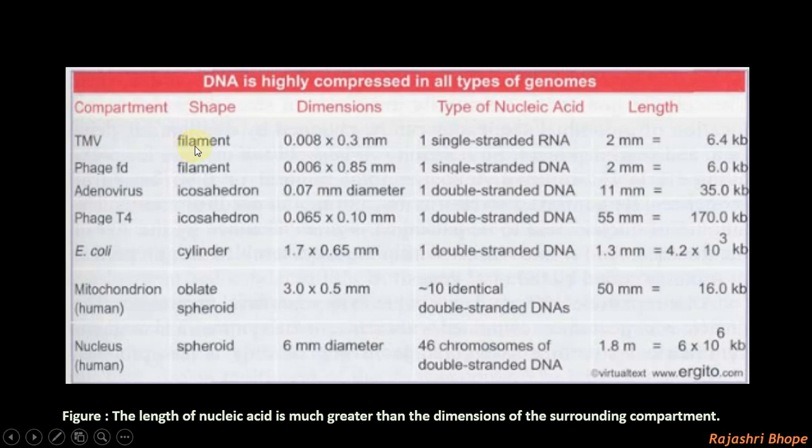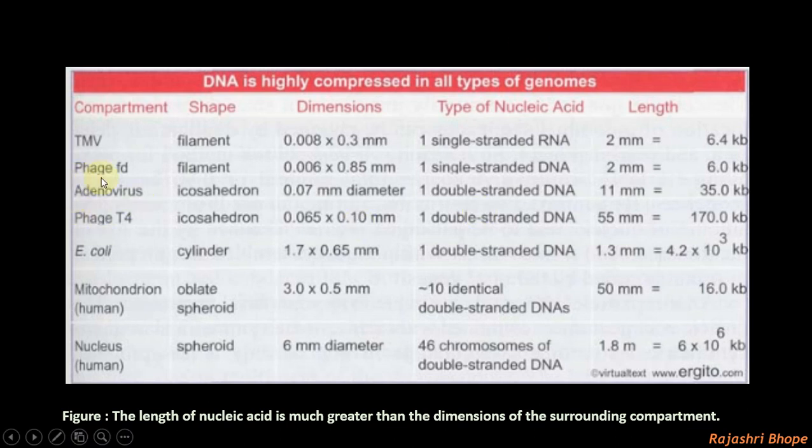The shape of this virus is filamentous. Dimension is 0.008 by 0.3 mm. There is only one single stranded RNA molecule present, length of which is 2 millimeters. Size is 6.4 kilo bases, that is 6.4 into 1000 bases.